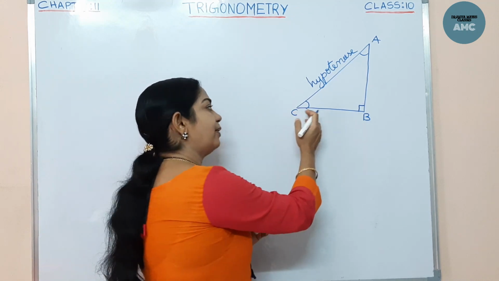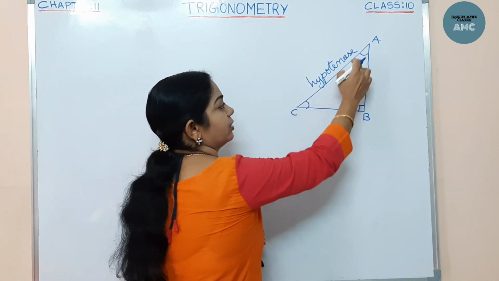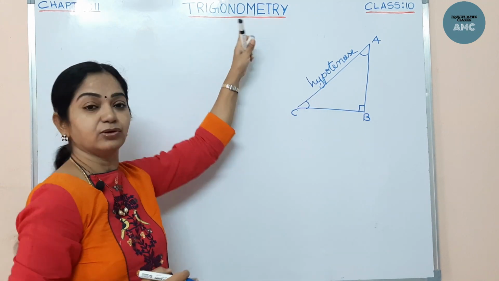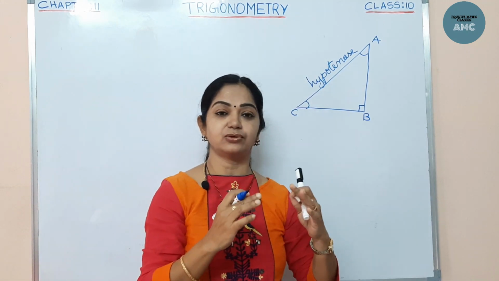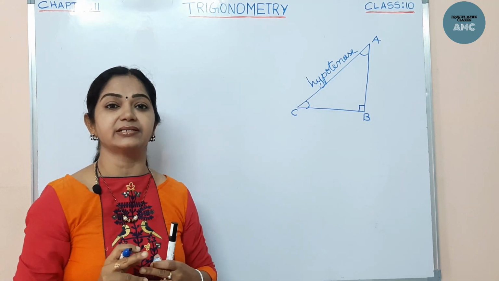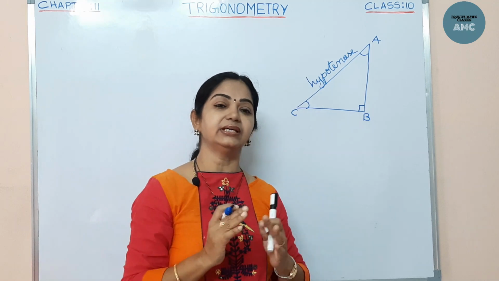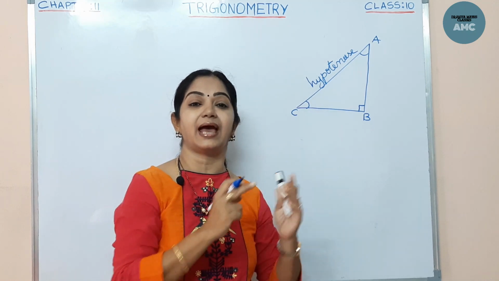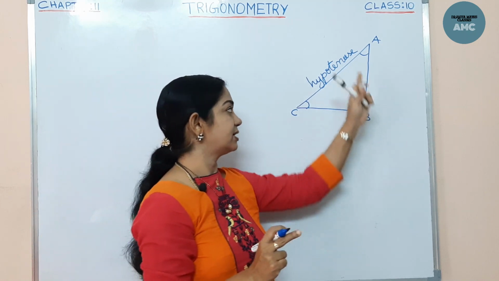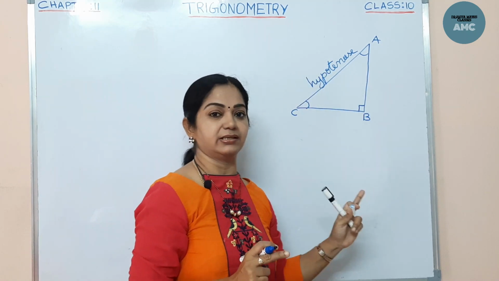Here I want to measure this angle or this angle using trigonometry, where I told that gonia means the measure of the angles and the sides. So trigonometry clearly gives us the relationship between the angles and the sides of a triangle, especially for a right angle triangle.